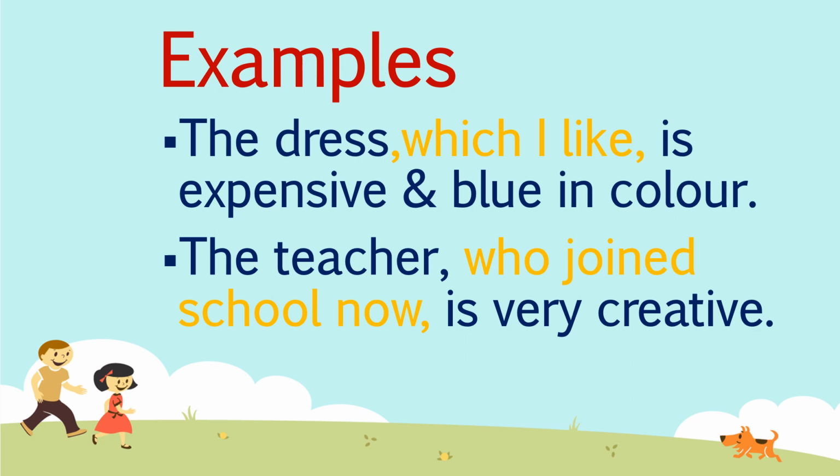If I say, the teacher, who joined school now, is very creative. Now I have put a comma after teacher, then I have added the relative clause, and then I put a comma, and then I have completed the sentence. If I remove the orange text, who joined school now, the teacher is very creative. It is giving the same meaning, but the information is additional, that she has just joined school.